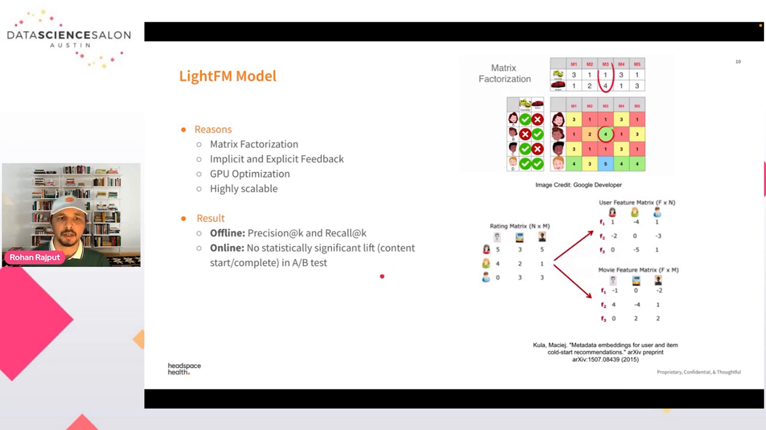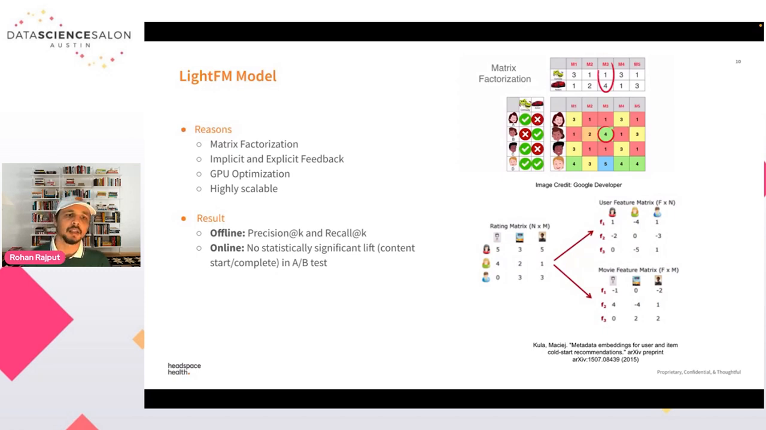We chose precision at K and recall at K as our offline metrics, and we ran A/B testing by focusing on our driver metrics. The ones we chose for this A/B testing were content start and content complete. We wanted to measure the average content start and content complete we can get in control and treatment.